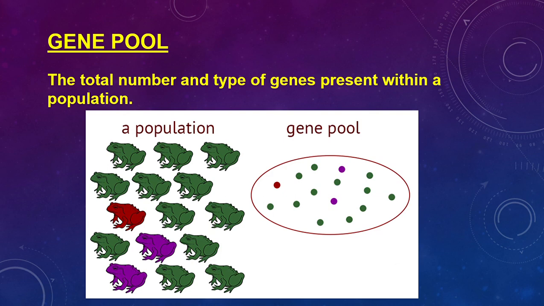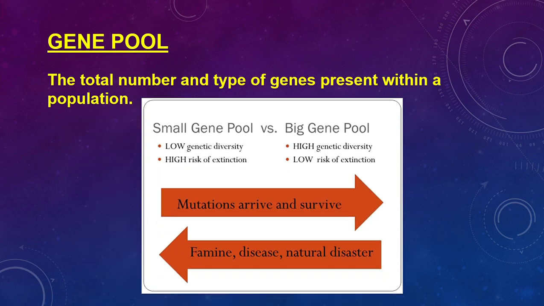Now, this becomes very important when we start discussing evolution, when we look at the difference between a small gene pool and a large or big gene pool. We will discuss this a little bit more in depth when we go into evolution, but just bear in mind that obviously a small gene pool will have low genetic diversity versus a big gene pool which is going to have a high genetic diversity.